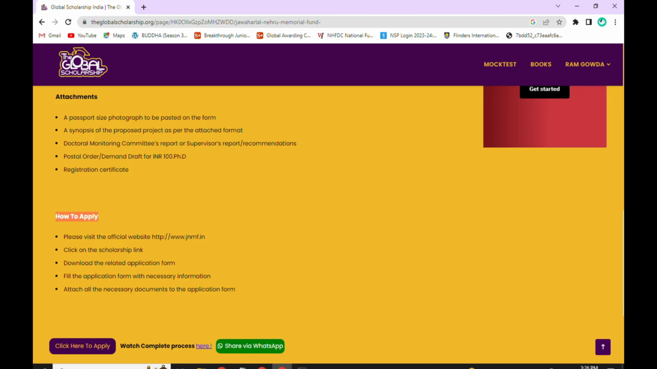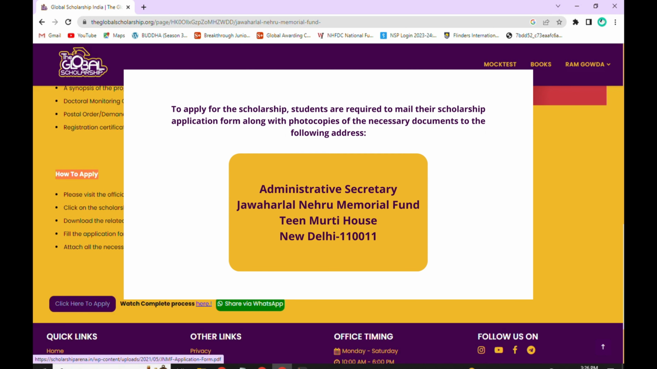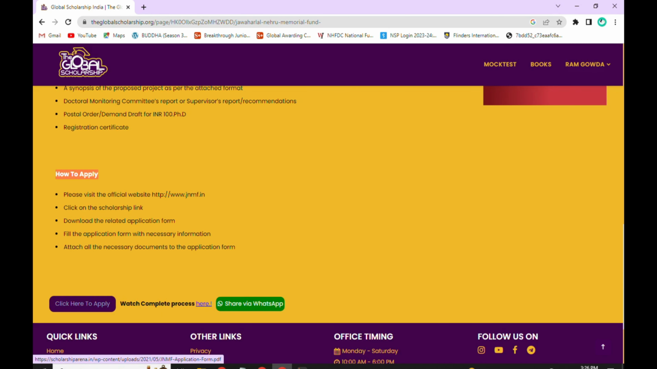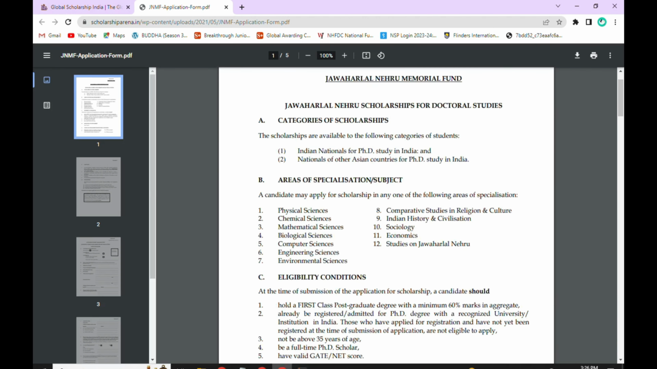And click down here, how to apply. This is a procedure to apply for the scholarship. Then click down here, click on a button called click here to apply. Now let's go to the application process.